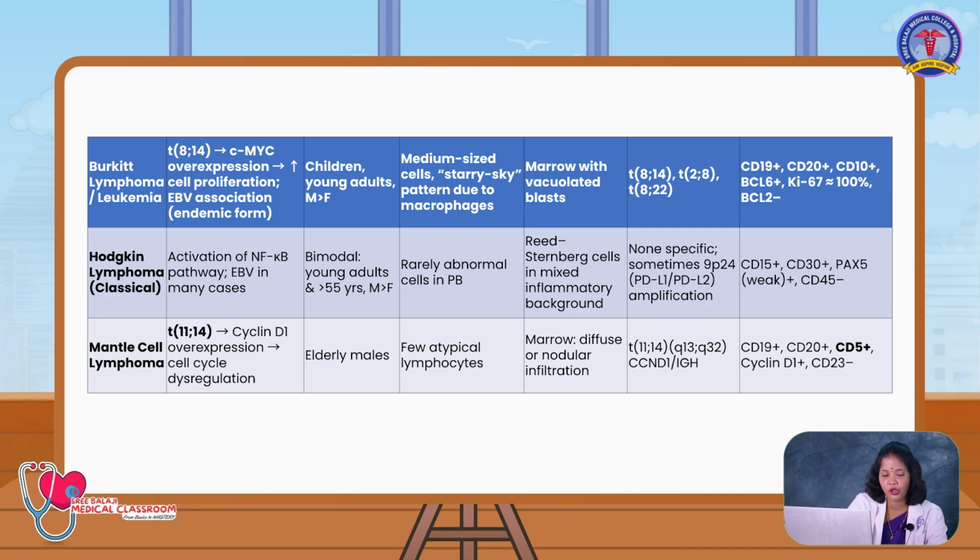Next we will be moving into Hodgkin lymphoma, where there will be activation of the NF-kB pathway and it is associated with EBV virus. And it has a bimodal age distribution, where both adults and children are affected.